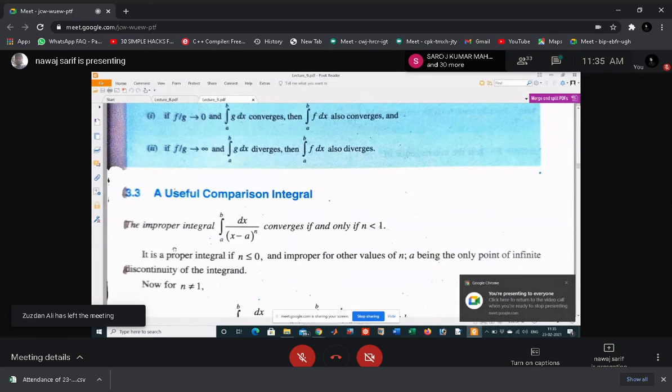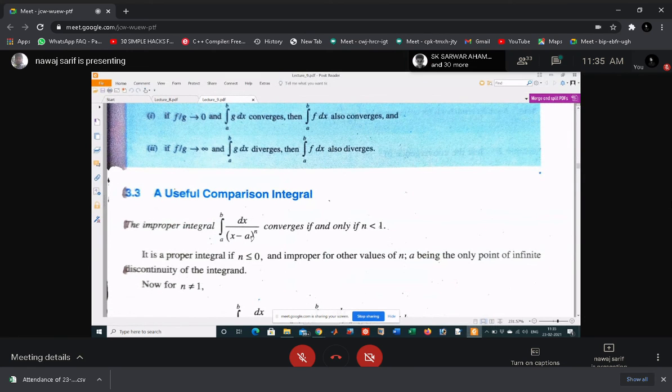If integral a to b dx by (x minus a) to the power n, then this is convergent if and only if n is less than 1. If this type of integral is given, and a is the point of discontinuity, and n is greater than 0 also, then this is convergent only when n is less than 1.